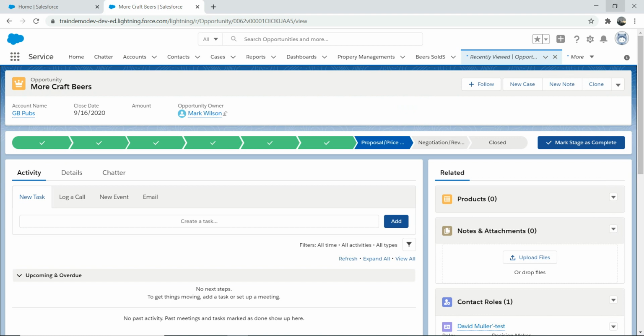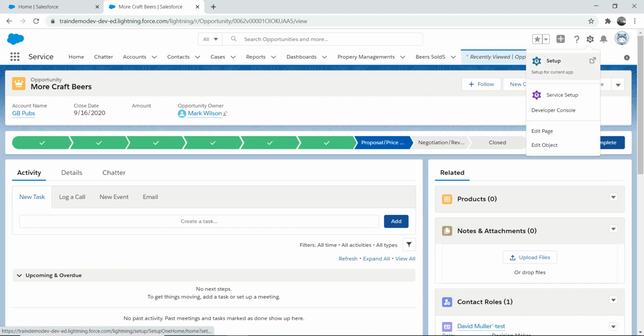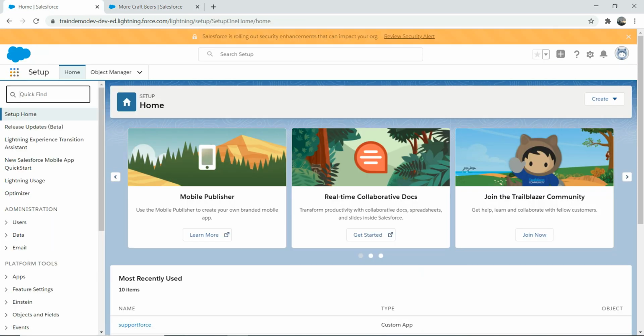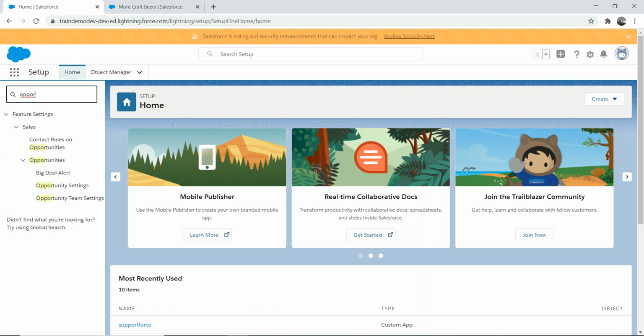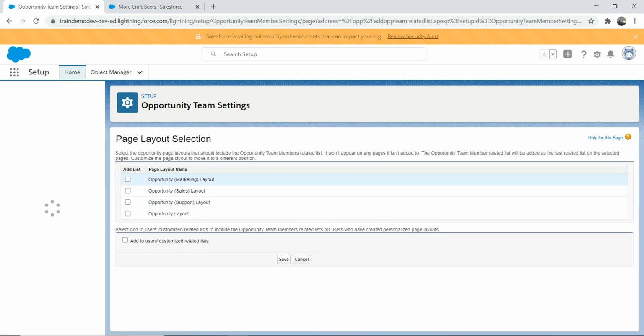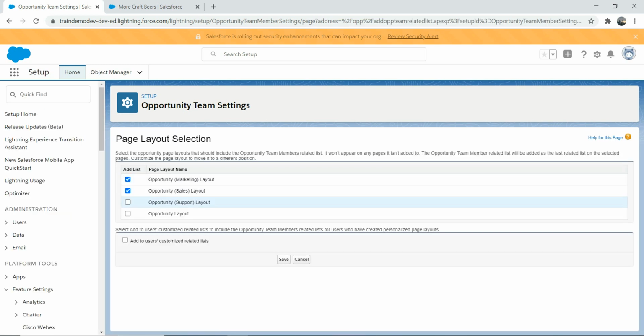If you don't know how to go to setup, you need to go to the scarecrow icon and setup. It will take you to that page where we were before. You look for opportunity in this nice search box. Let's start with the opportunity team setting first. You can't enable opportunity split before enabling opportunity team. As you can see, there is an option here which will change once you enable the opportunity team setting. You will see the enable option here. Click on save.